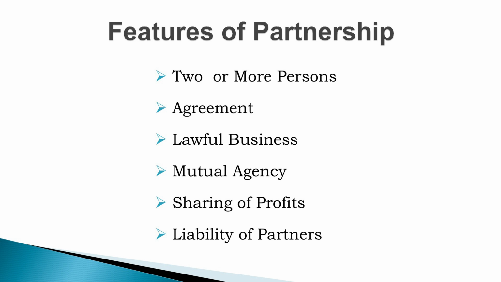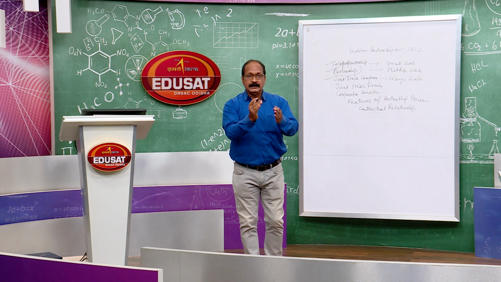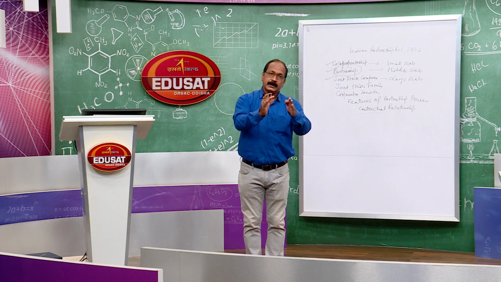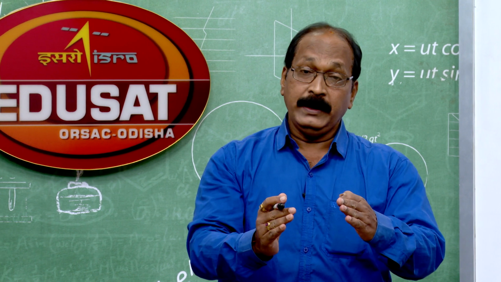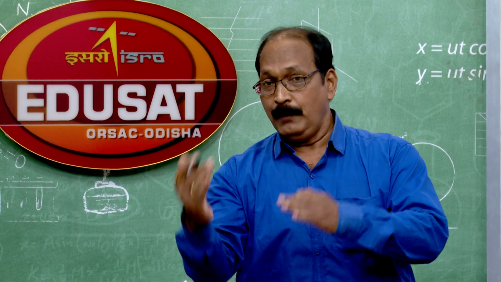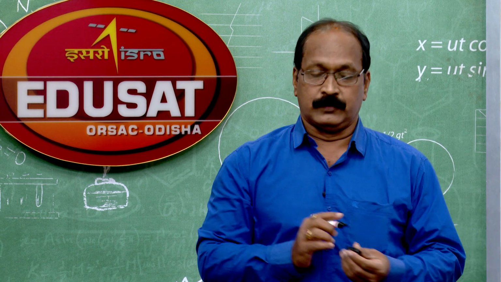So, there is a relation among the partners. That relation is not a natural relationship. Natural relationship means father-son relation, brother-sister relationship, but in case of partnership there is a contractual relationship, very important. Okay? Because of this organization, an agreement is to be made. That agreement becomes viable because of this contractual relationship.